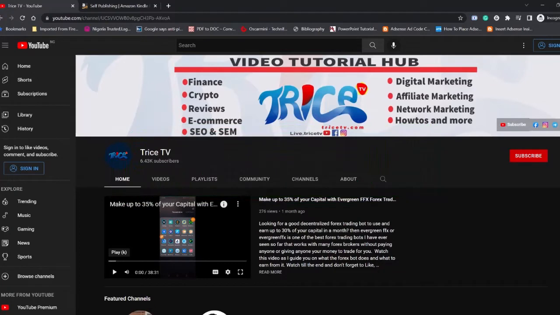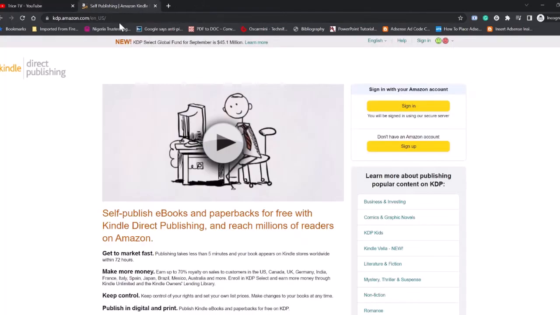So let's go into what Amazon KDP is. When we talk about Amazon KDP, we are talking about Amazon Kindle Direct Publishing. The word publishing already explains generally what it is about: books. But it must not be a professional book, as I said earlier. It can be a pamphlet, a step guide, or a user guide of something. It must not be professional writing. And if you are not good at writing or topic selection, you don't even need to bother about that.